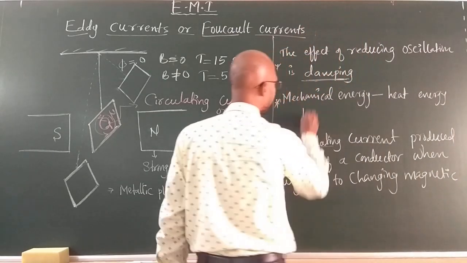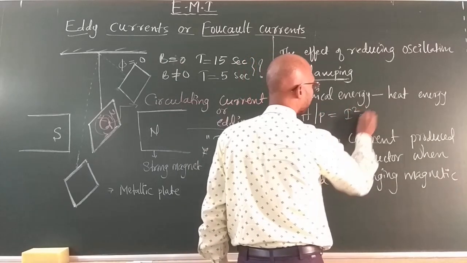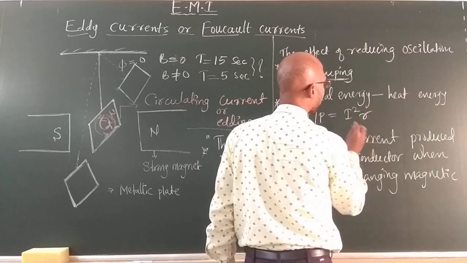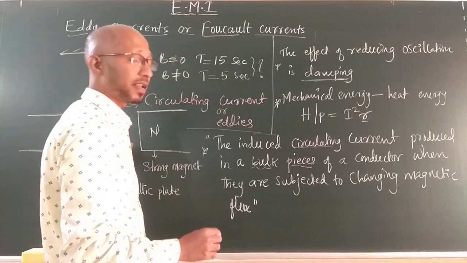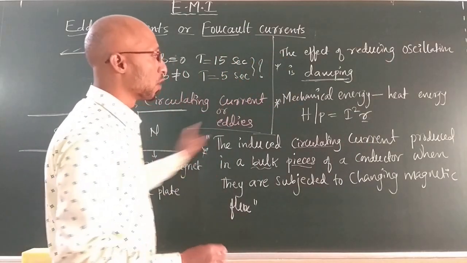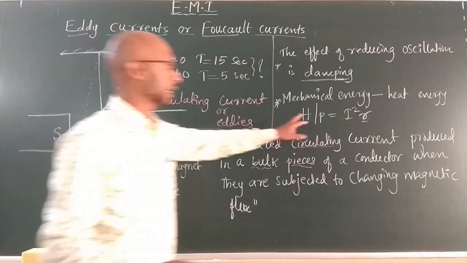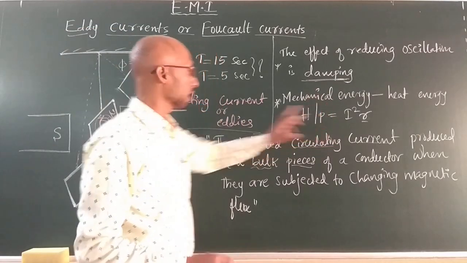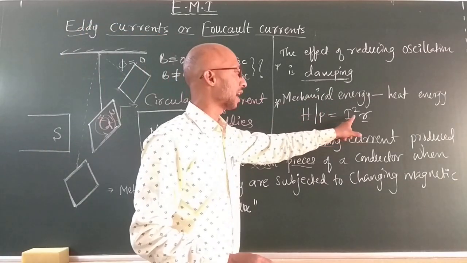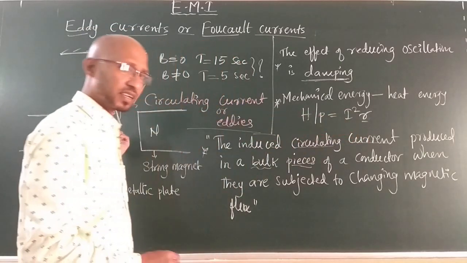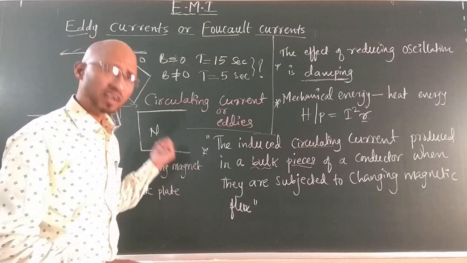The heat generated or power lost can be written as I square into R, where R is the resistance of this plate and I is the induced current in the material. The heat generated as per Joule's law in this plate is equal to I square R, where R is a constant. The resistance of the metallic plate is constant.